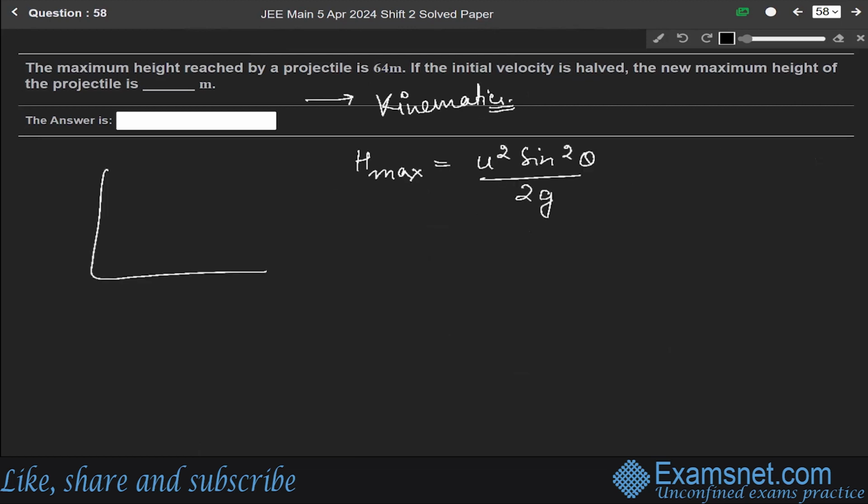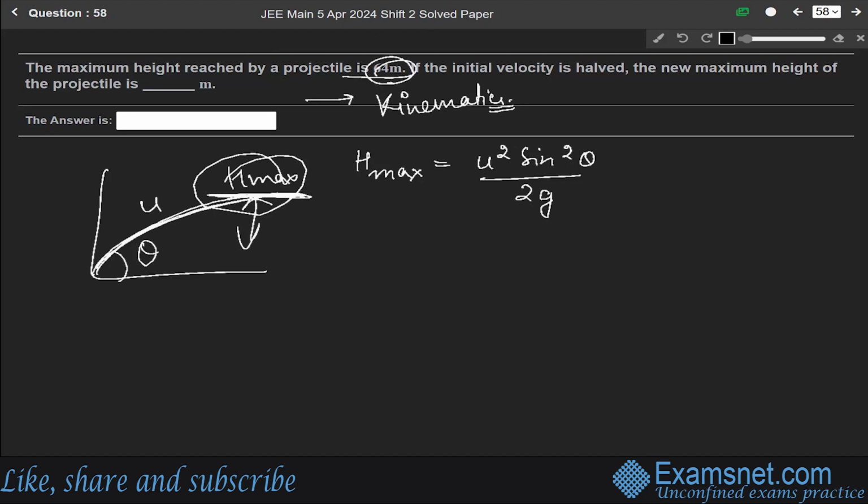For a projectile, let us say it is projected with an initial velocity of u and making an angle of theta. So the maximum height h maximum is given as u square sine square theta over 2g. In this question, the maximum height reached is 64 meter. If the initial velocity is halved, the new maximum height: if the initial velocity at first is u1, let us say it is u, the second one will be u by 2.